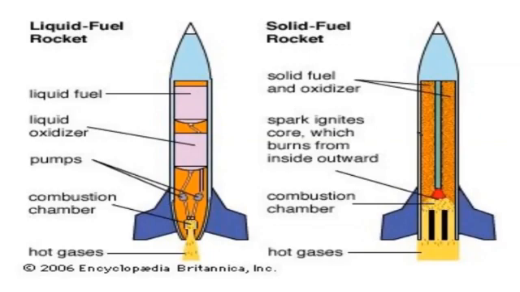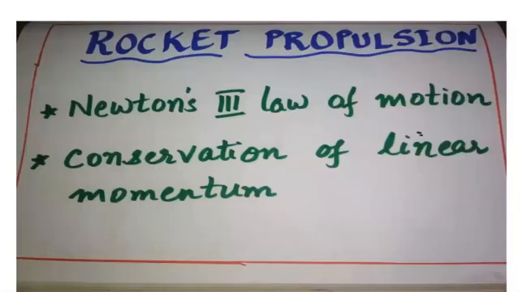Same thing for solid fuel. The fuel used here is carbon, and the oxidizer used here is potassium nitrate. One of the oxidizers is potassium nitrate. So when it ignites, that is, it starts burning, what happens? It gives hot gases from down and the rocket starts to move upward. Okay, this is only for your understanding purpose, that how rocket gases are given down and what fuels are used for that purpose. Our topic comes next, that is, what are the principles used in rocket propulsion?